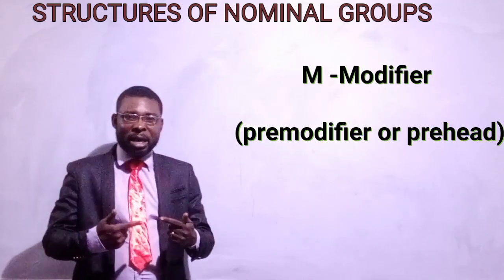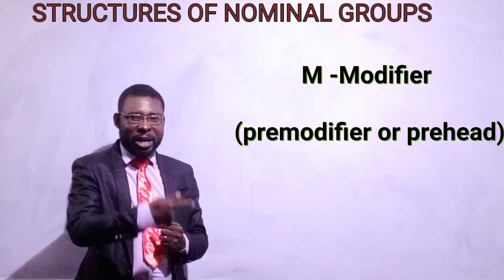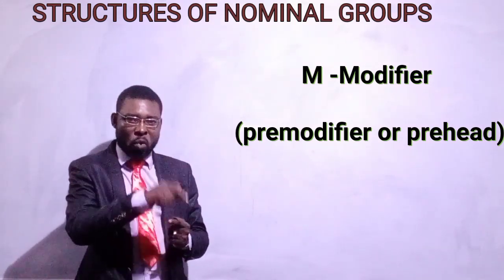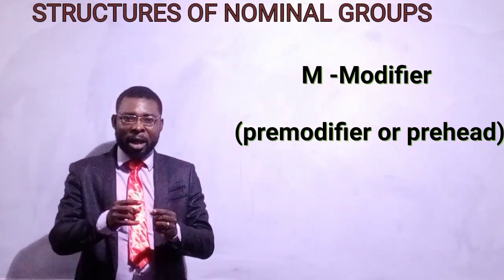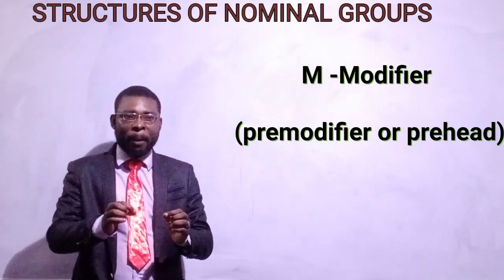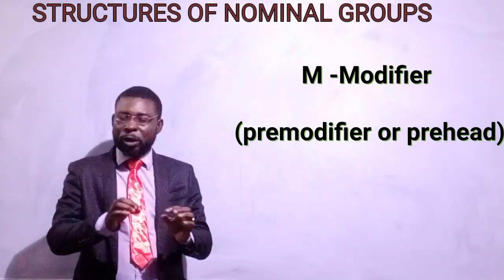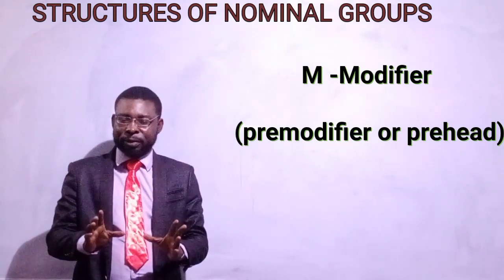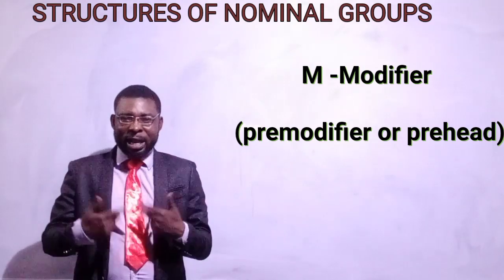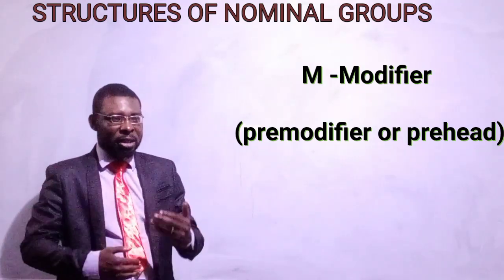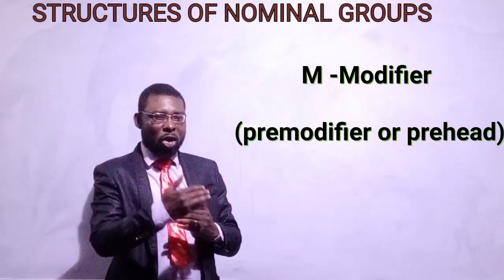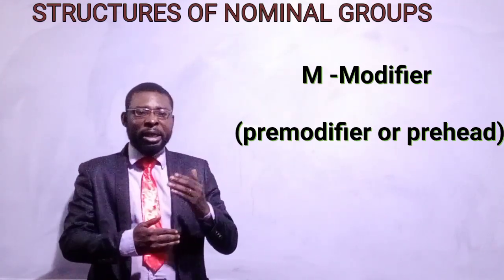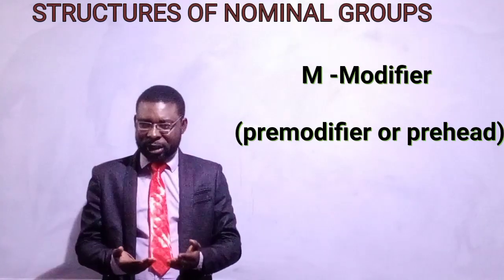M stands for premodifiers or prehead words, or simply put, modifier as termed by systemic functional grammarians. As the name implies, these are the words that usually come before the head words.